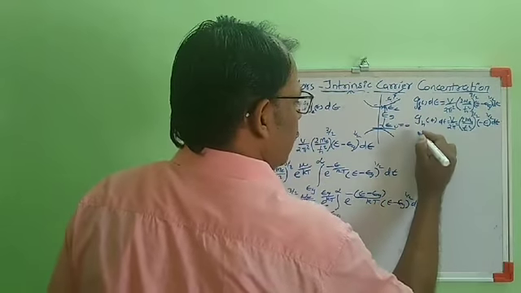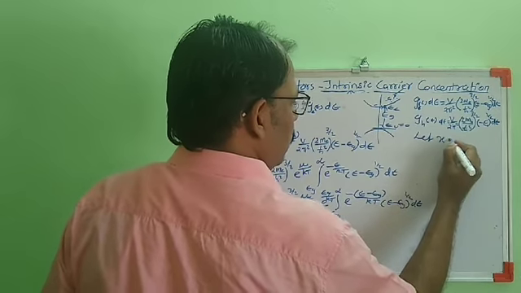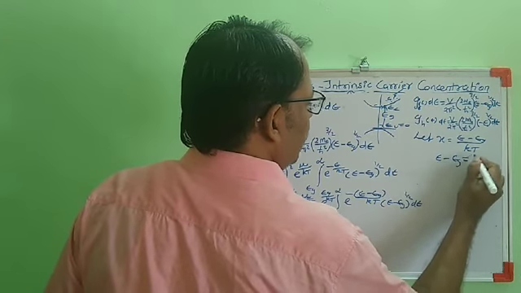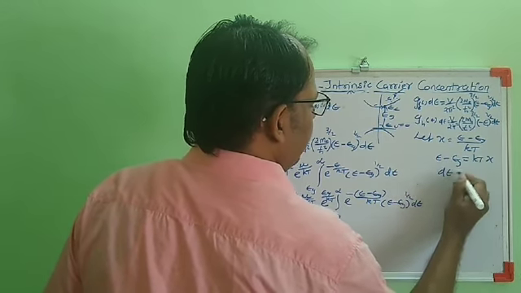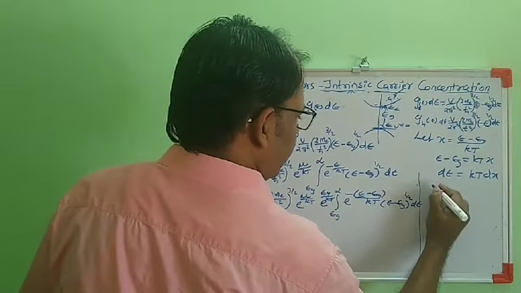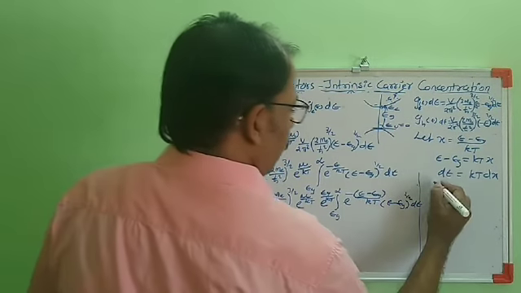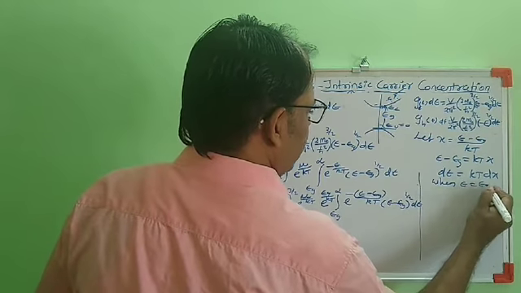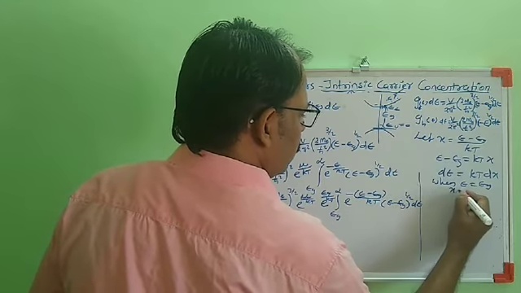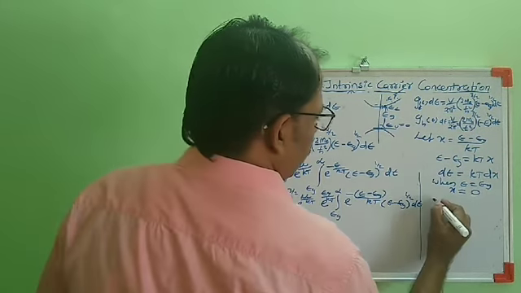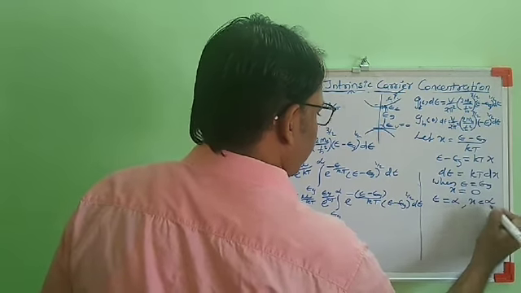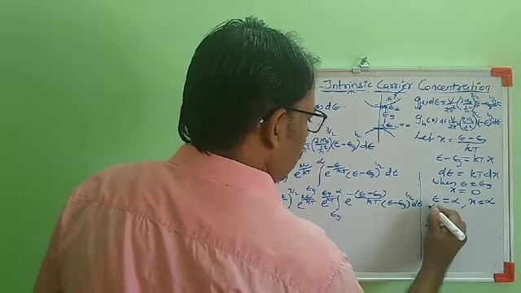We are making a substitution that x equal to (E minus Eg) by kT. So E minus Eg will be equal to kTx, and dE will be equal to kT into dx. Substituting this into the integral, we can simplify the integration limits. When E equal to Eg, then x equal to 0, so the lower limit is 0. When E equal to infinity, x equal to infinity. So the integration limit changes from 0 to infinity.